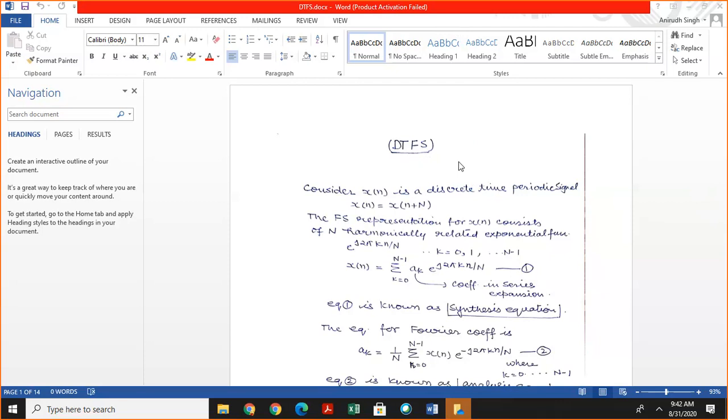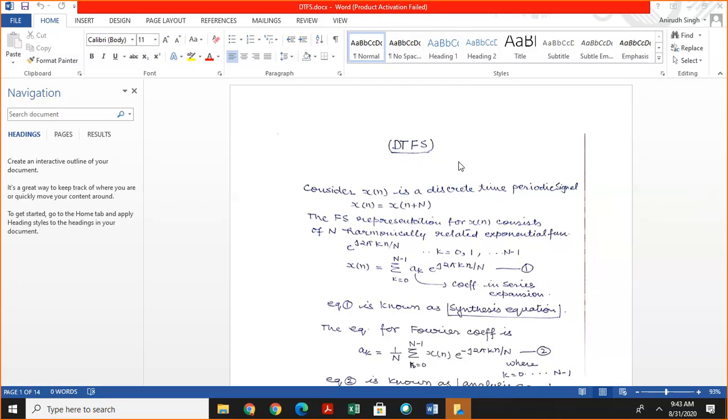Fourier series is used for converting a time domain signal into a frequency domain signal, or any periodic function or any periodic signal can be represented by Fourier series.